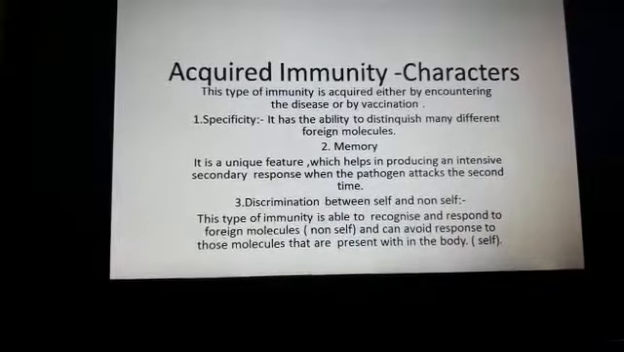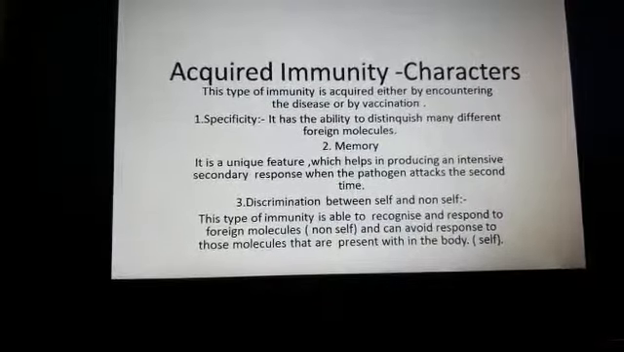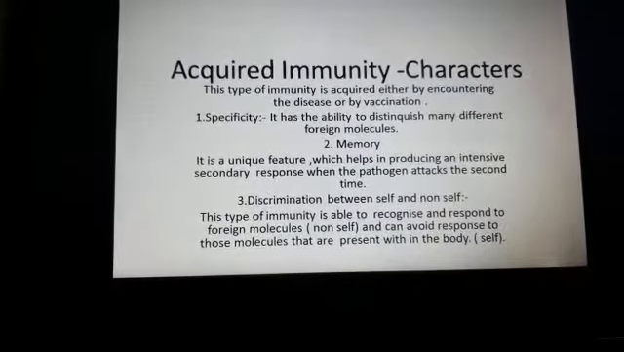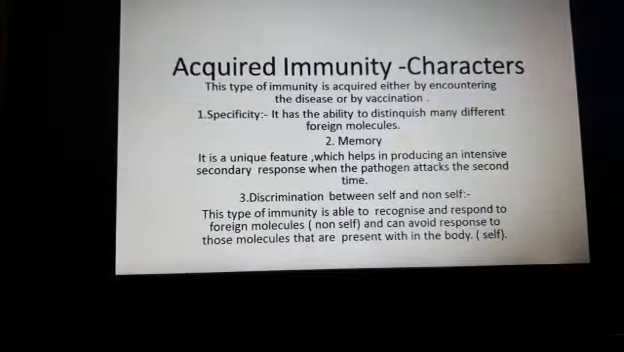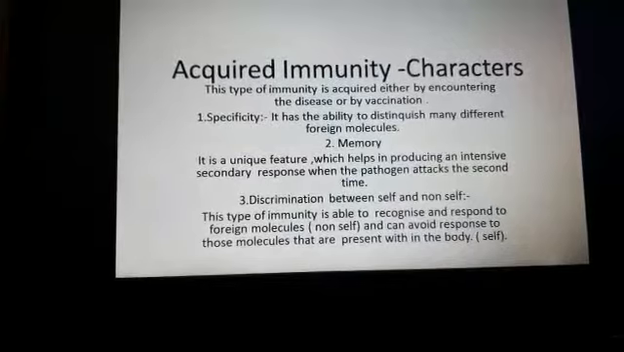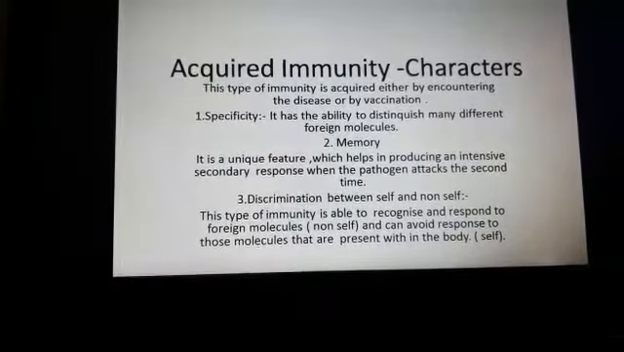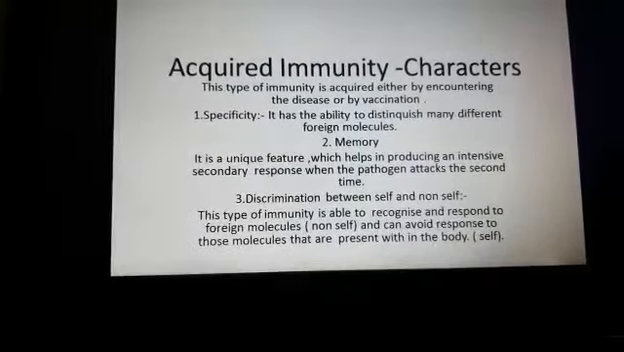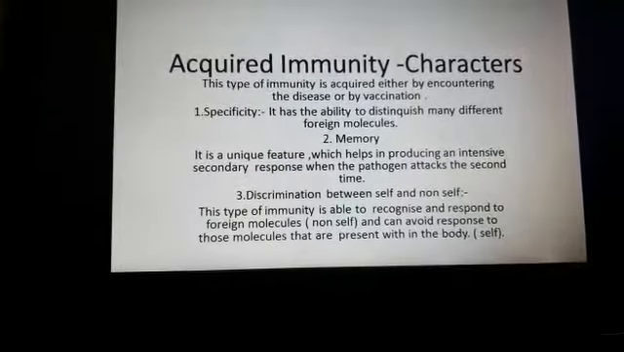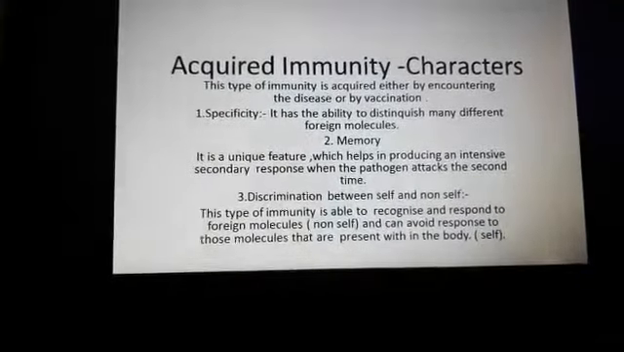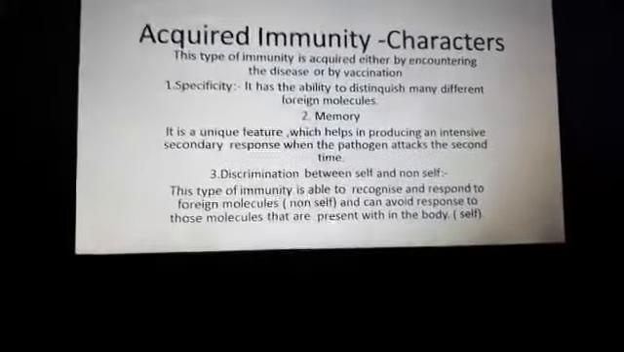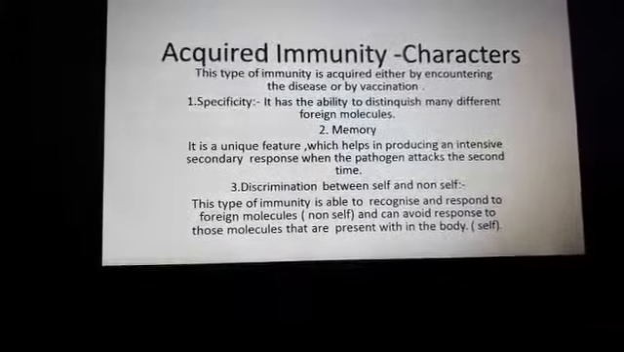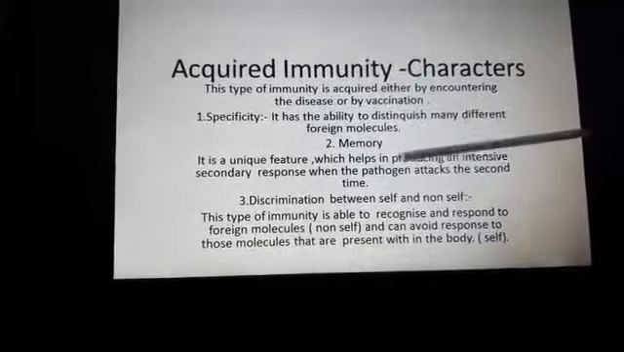A lot of different foreign molecules and pathogens are present in our world. They may be bacteria, fungi, viruses, and so on. This type of immunity easily distinguishes which type of pathogen it is. Maybe it is a virus, maybe it is a bacteria; like that, it is easy to distinguish. And the second one is memory.